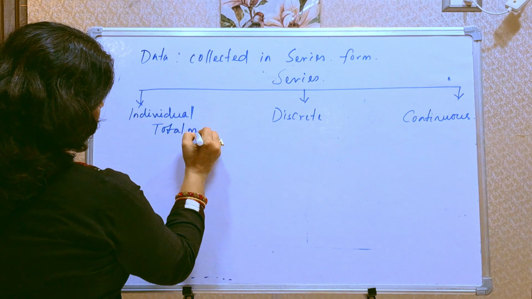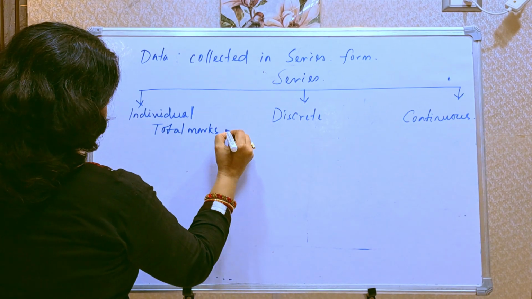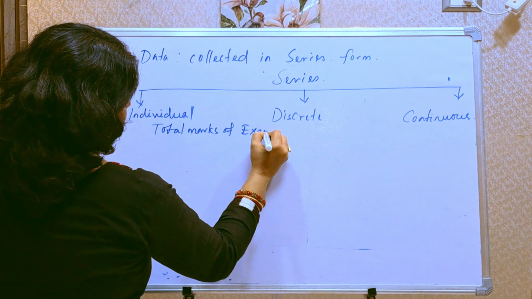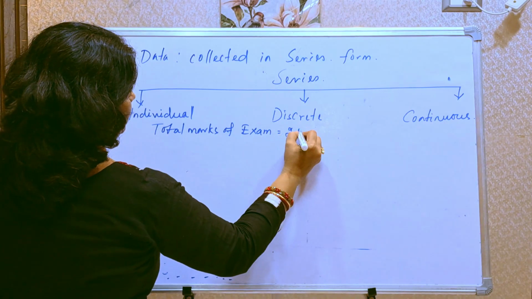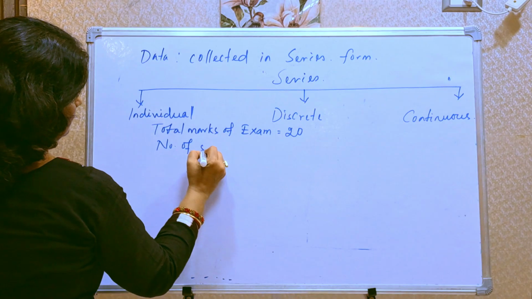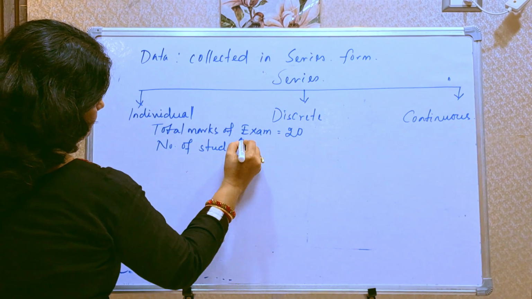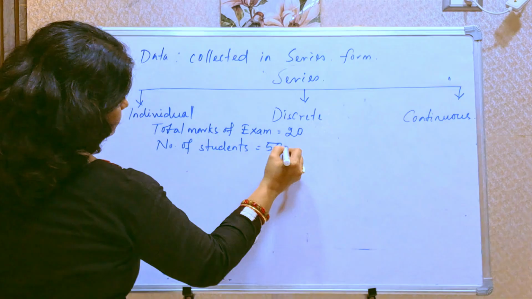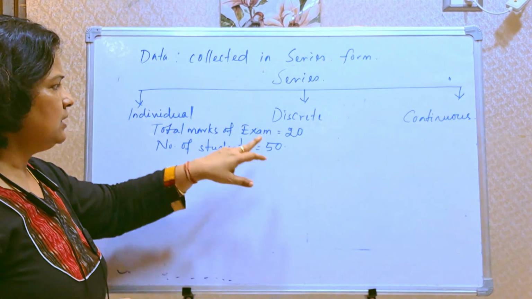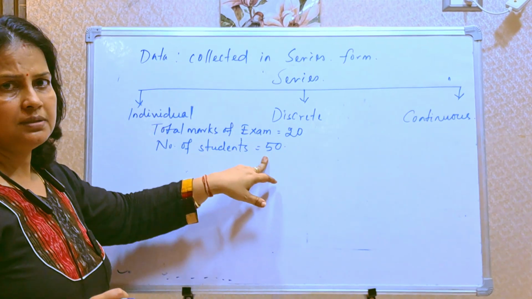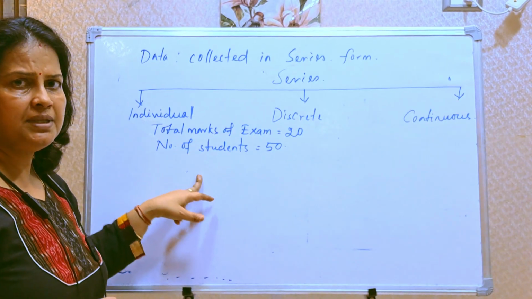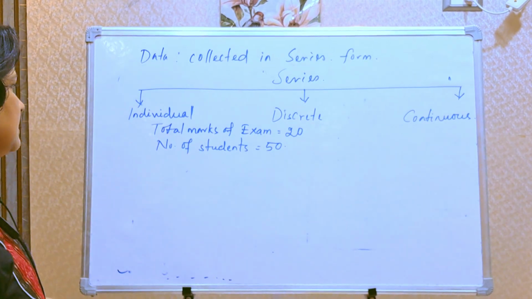Total marks of exam 20. Number of students equal to 50.